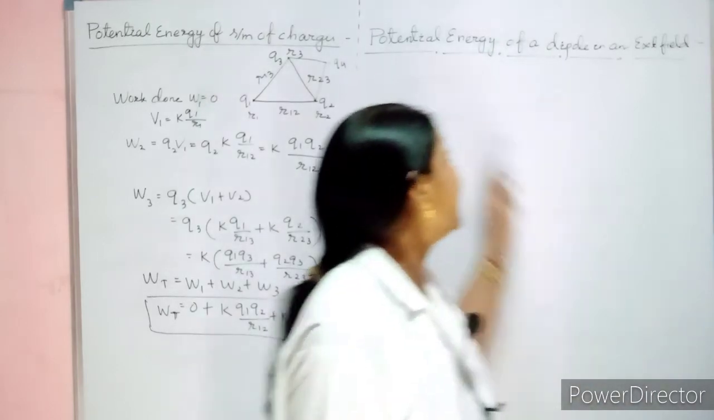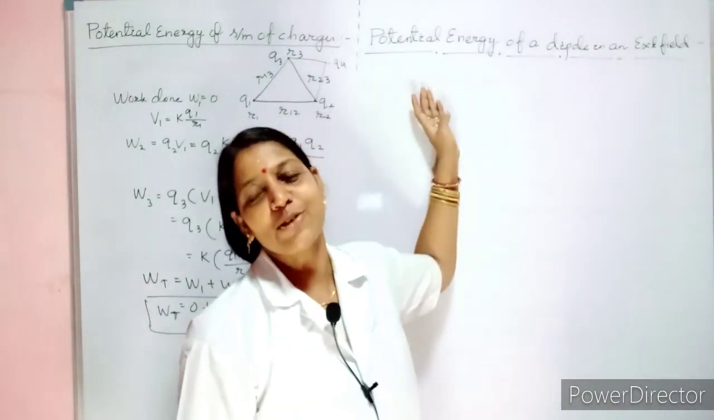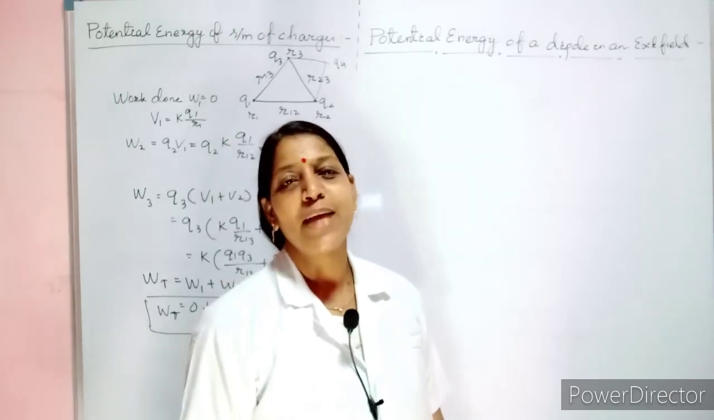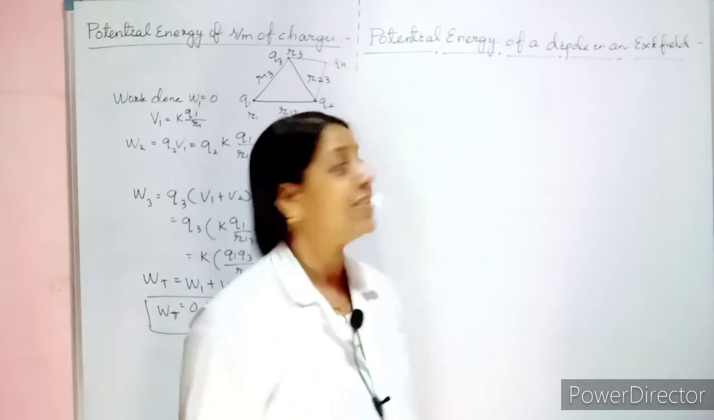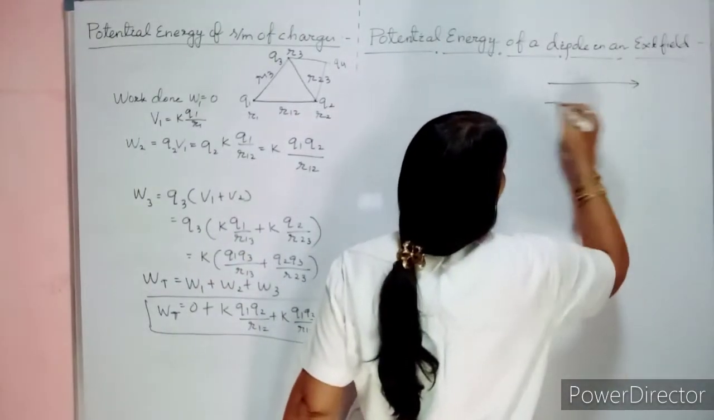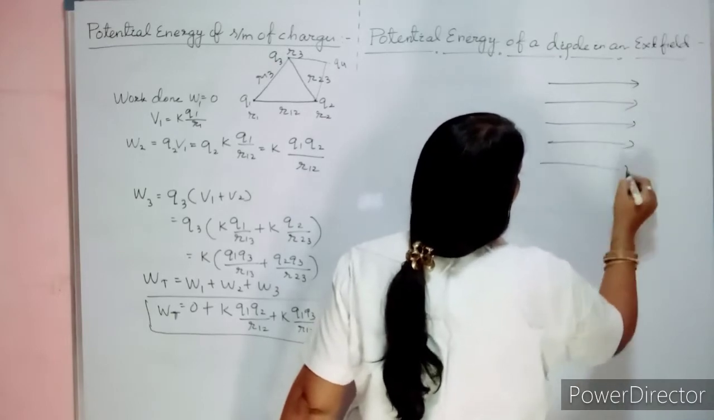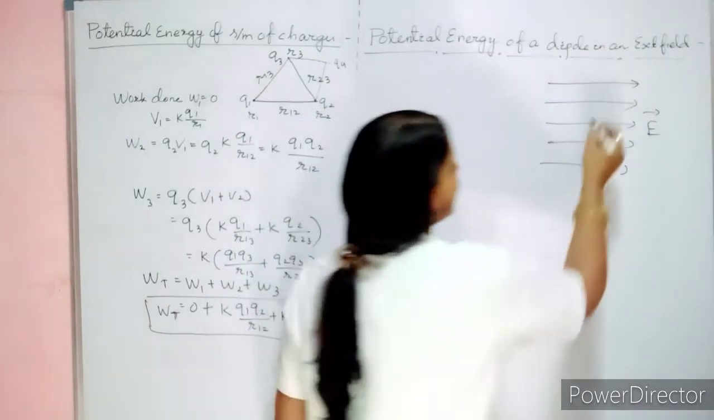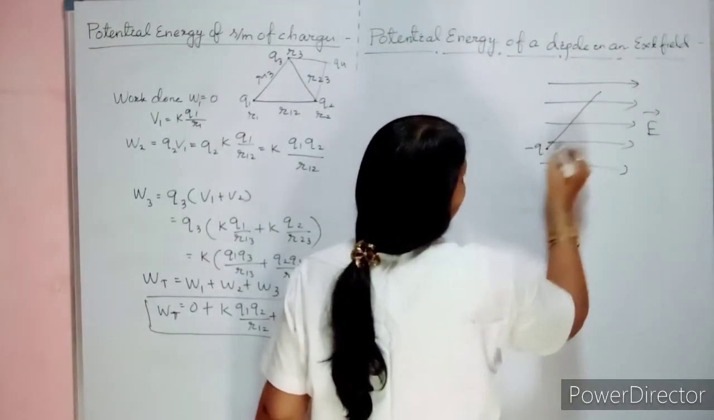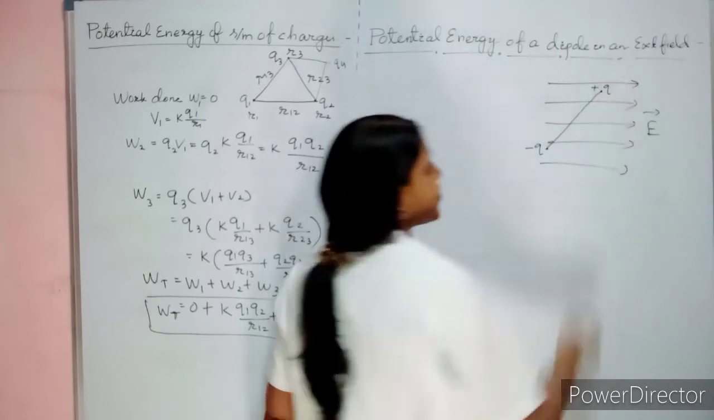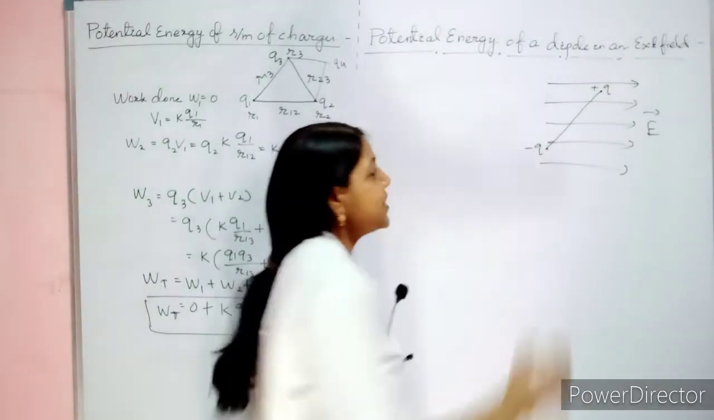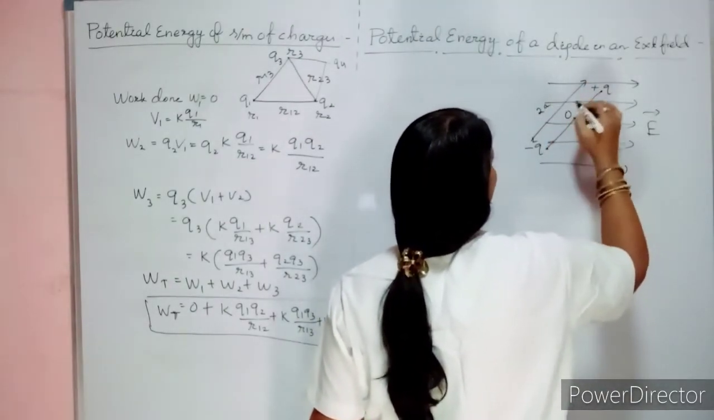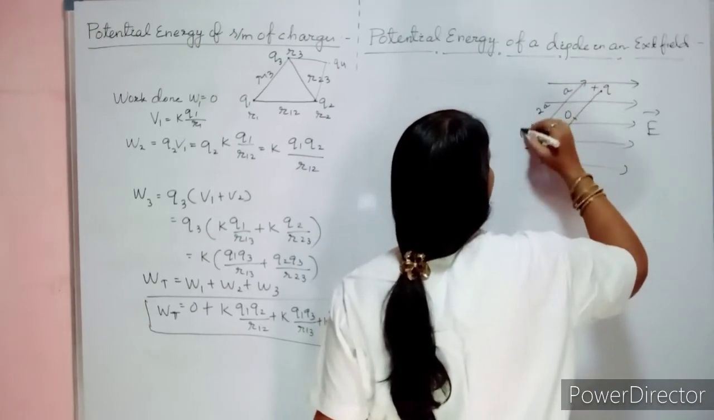Fine. Now let us see the next important derivation. It is always most repeatedly asked derivation for 2 to 3 marks. What is the potential energy of a dipole in an external field? So imagine this is that external electric field. You are keeping a dipole. So dipole is nothing but two equal and opposite charges separated by a small distance. How much is that distance we always consider? It is 2a from the center O. This is A and this is A.